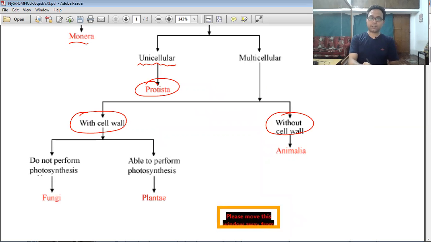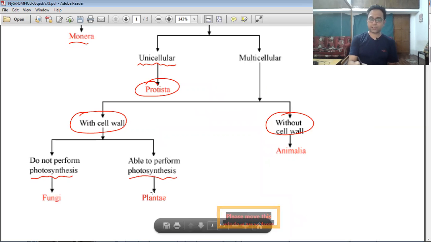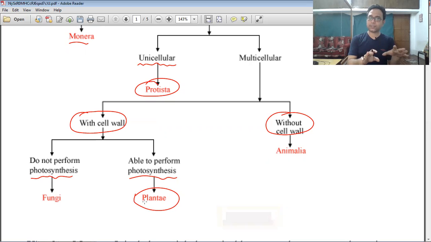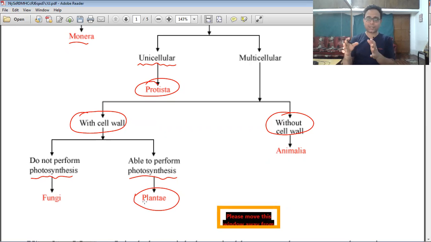Some of the organisms do not perform photosynthesis, so they cannot produce their own food. They are the fungi. But where the cell wall is present and they are able to perform photosynthesis, they are autotrophs in nature. They are the Plantae. So we classify multicellular organisms with a cell wall into fungi, which do not perform photosynthesis and are heterotrophic in nutrition, and plants, which are autotrophic and can perform photosynthesis.